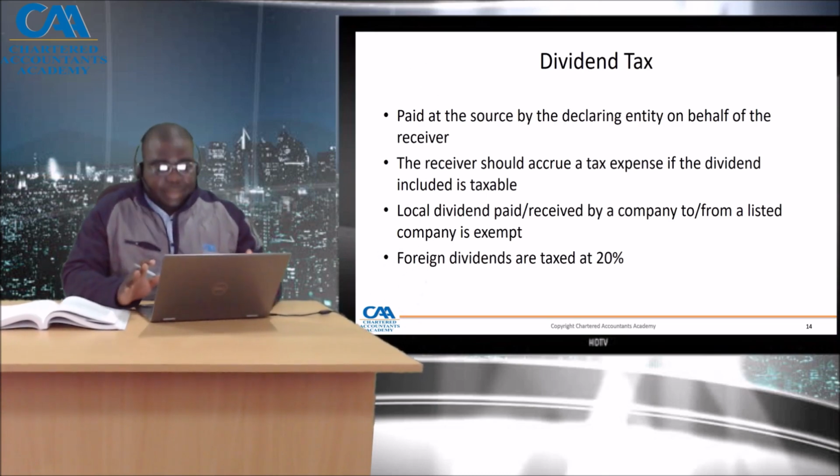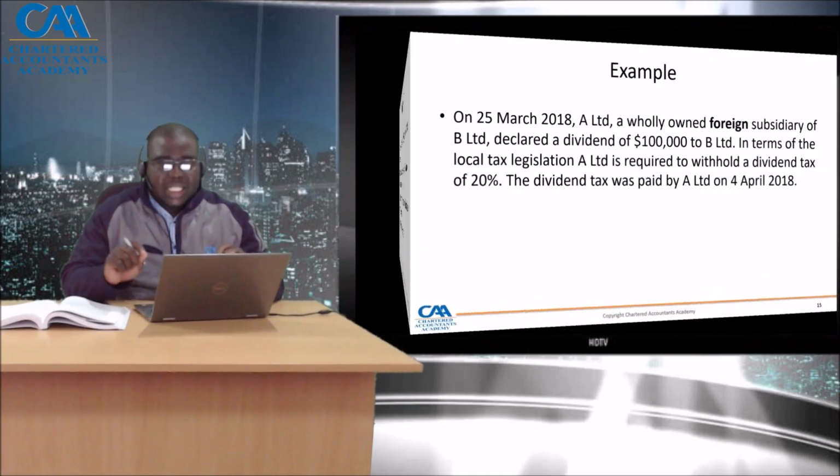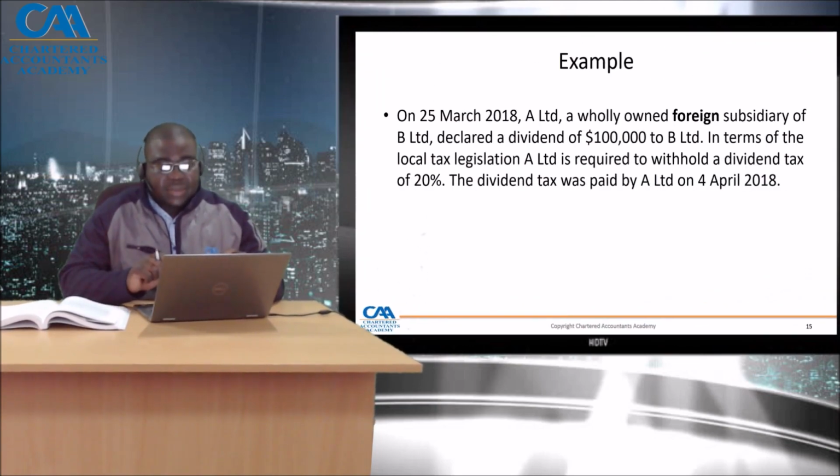Let's take a quick example. On the 25th of March, a wholly owned foreign subsidiary, B Limited, declares a dividend of 100,000 to its parent. In terms of the local tax legislation, B Limited is required to withhold a dividend tax of 20%. The dividend tax was paid by B Limited on 4 April.